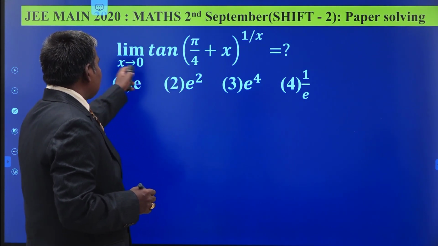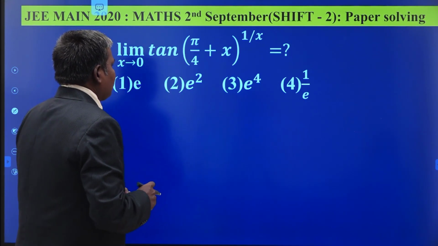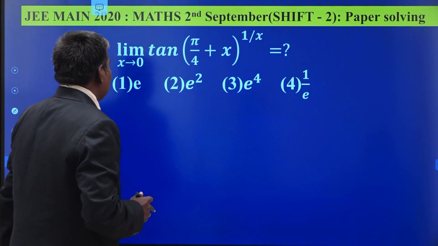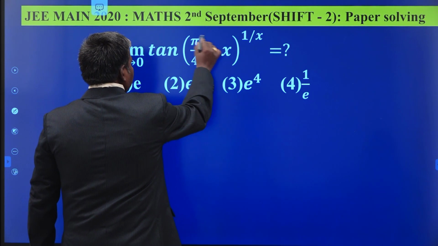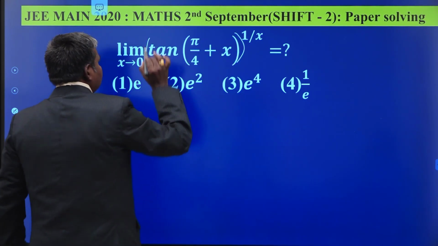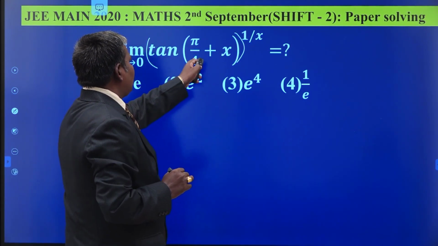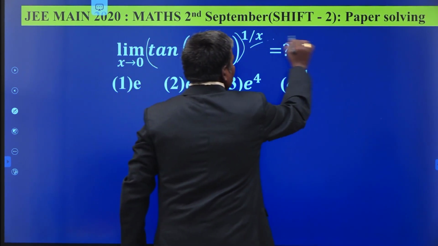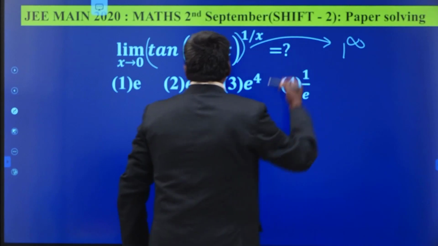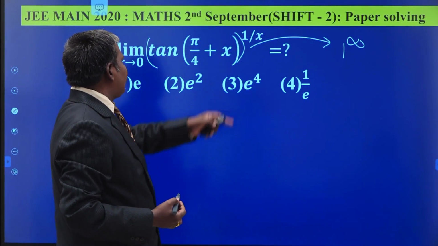Limit x tends to 0, tan of (pi by 4 plus x) whole to the power of 1 by x. When you substitute x equals 0 here, what happened? tan pi by 4 is 1, power 1 by 0, 1 power infinity. It is of the form 1 power infinity. So your limit is in the form of 1 power infinity.